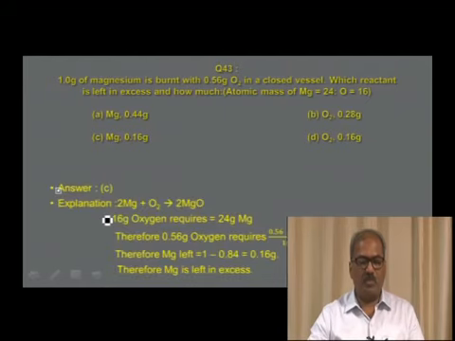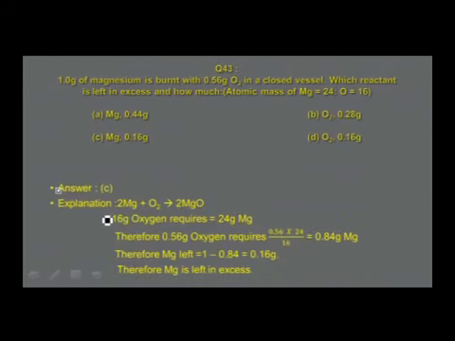See, this is how that particular question is answered. According to the equation, 2 Mg plus O2 gives 2 MgO. Or if you get the relation, you find 16 grams of oxygen requires 24 grams of magnesium. Therefore, 0.56 grams in the numerical it is given, 0.56 grams of oxygen requires how much of magnesium? 0.56 into 24 divided by 16, that is equal to 0.84 grams of magnesium.